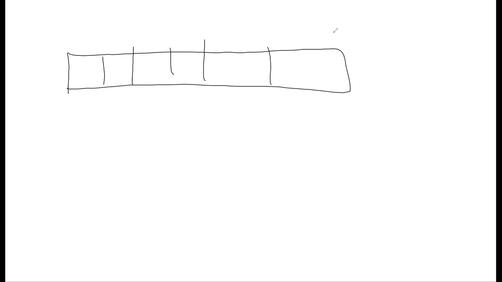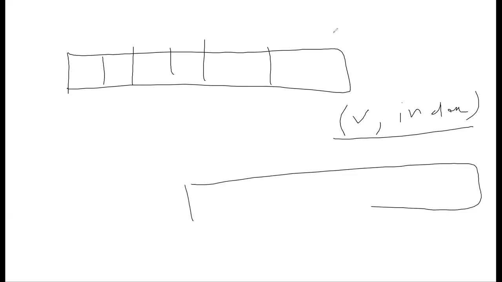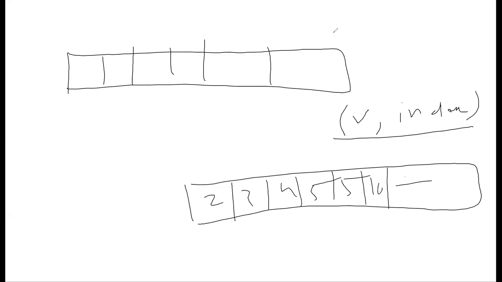The optimization in that is somewhat related to sorting, but instead of sorting every part, what we can do is what you did in the earlier problem: just make pairs of value and index, and sort them out. So you'll always get a value which is smaller first, like 2, then 3, then 4, then 5, then 10, and greater than this. If you see, this is a monotonic stack.